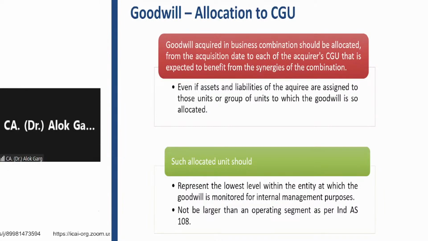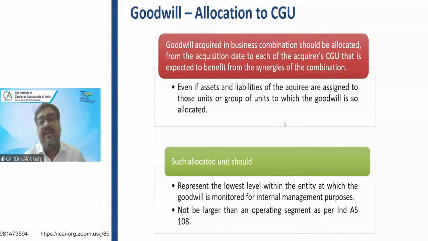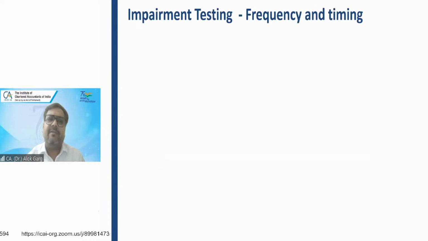Where the cash generating units are getting benefited from that acquisition. For example, goodwill is 100 rupees and there are 10 cash generating units, and all the cash generating units are benefited from this business acquisition. So this goodwill needs to be allocated to all these cash generating units, right? Critical aspect, but again, from the standard perspective, you need to understand that this goodwill amount also needs to be allocated to the cash generating unit.